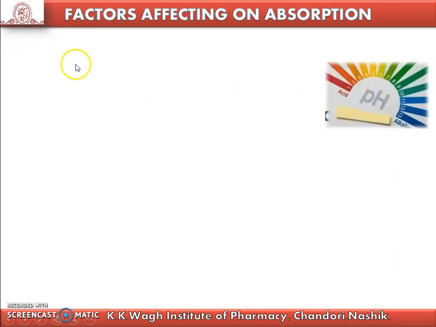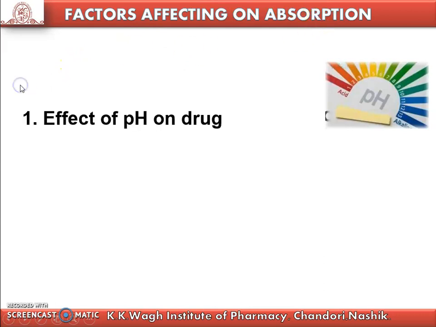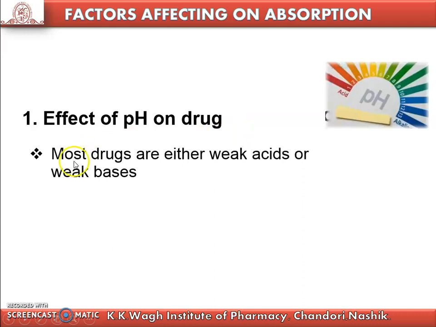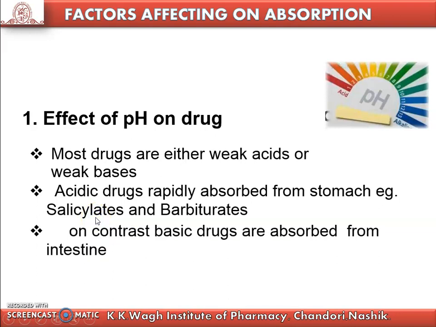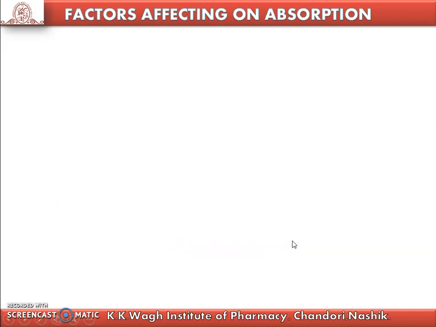Then we see the factors affecting absorption. First factor is the effect of pH on the drug. What is the effect of pH? Most drugs are either weak acids or weak bases. Acidic drugs are rapidly absorbed from the stomach. Examples are salicylates and barbiturates, which are easily absorbed from the stomach. In contrast, basic drugs are absorbed from the intestine.